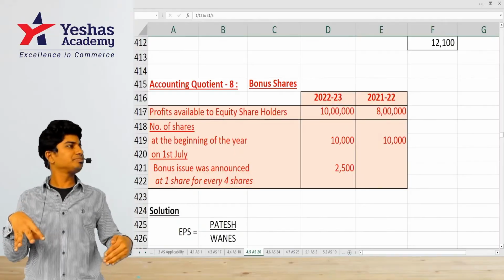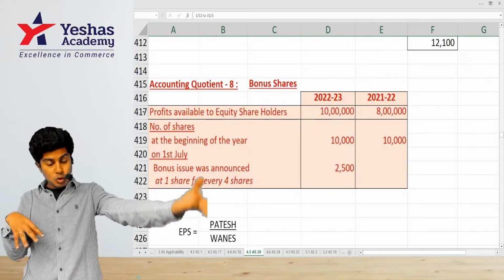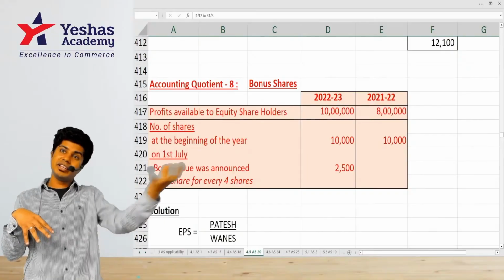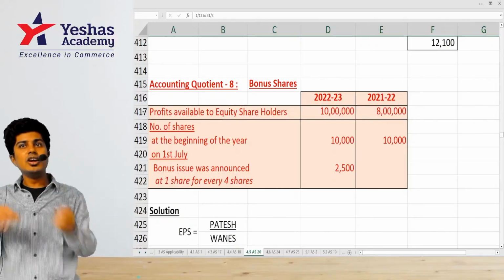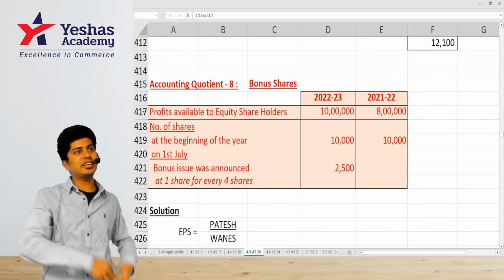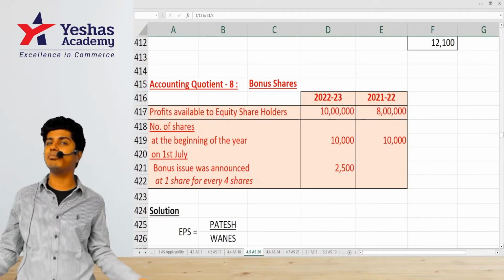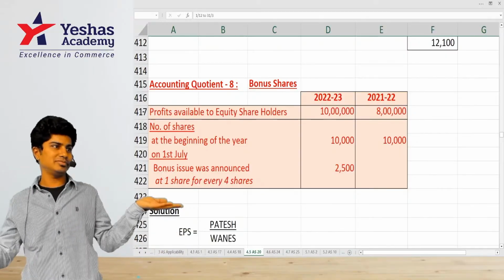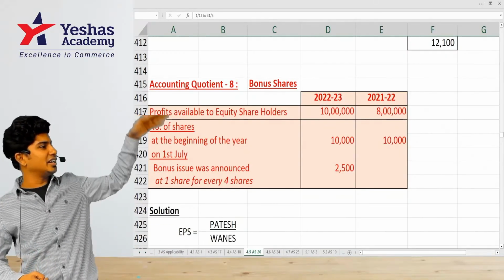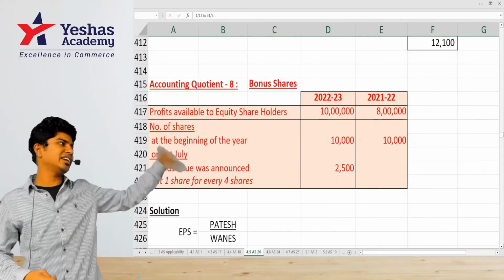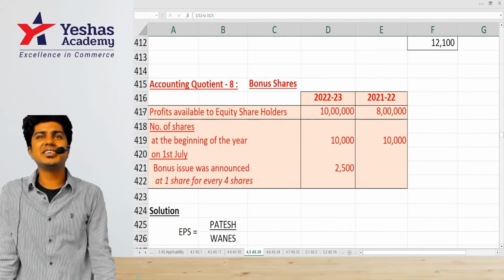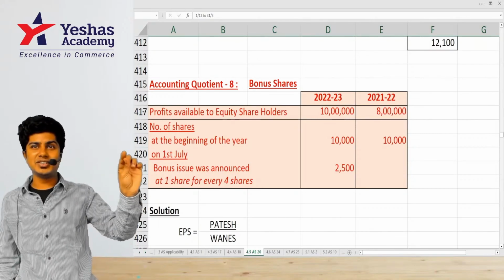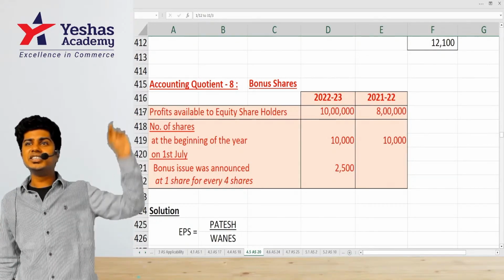After 1st of July, what happened? Some new 2,500 shareholders came and they gave 25,000 rupees fresh cash to us. Now, are they giving cash? Capital before the bonus issue and capital after the bonus issue was the same, and will remain the same. Previously, it was under the heading reserves and surplus. Now it is under the heading share capital.